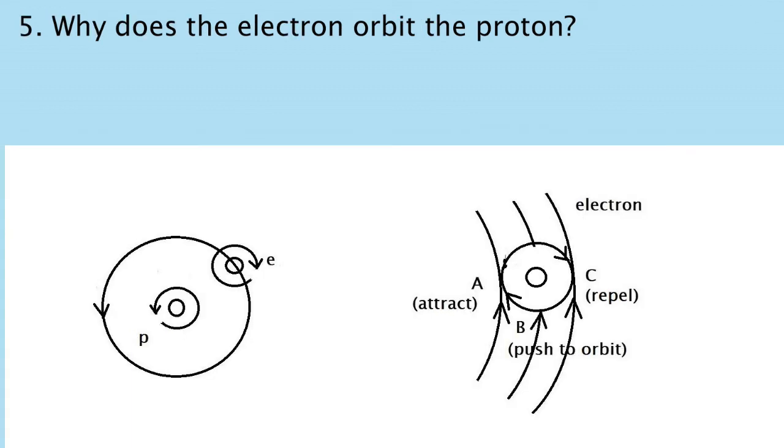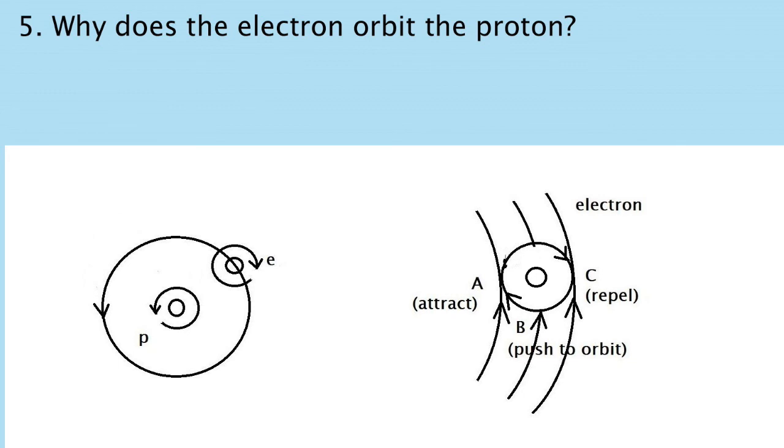5. Why does the electron orbit the proton? My new model of an atom showed that only one electron orbits a proton. The image shows that the proton, or rather the field of protons, spins in a counterclockwise direction, while the electron and its field spins in clockwise direction. The energy field of the proton reaches up to the electron.